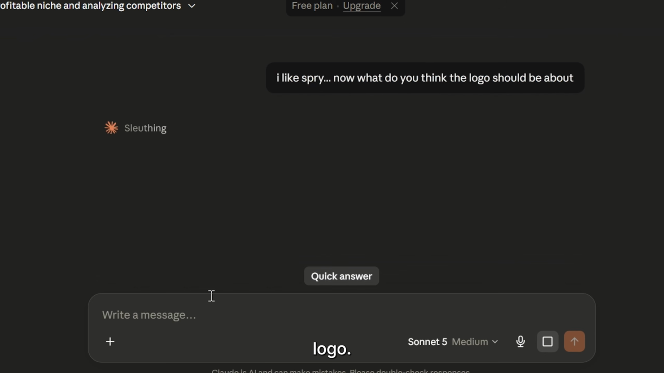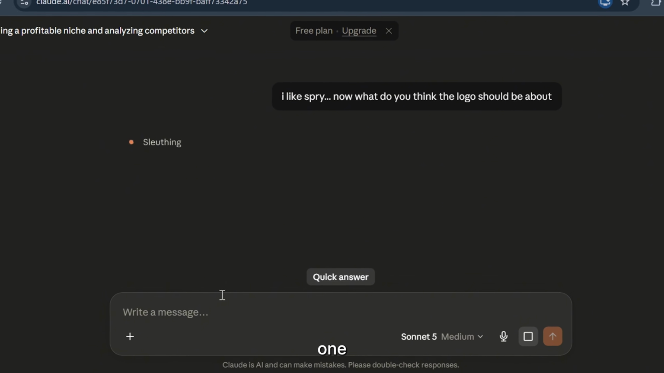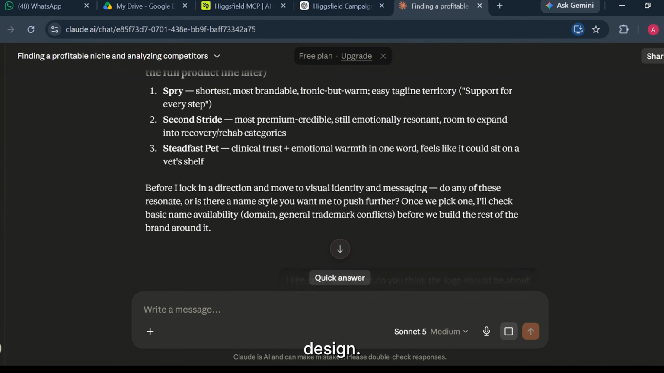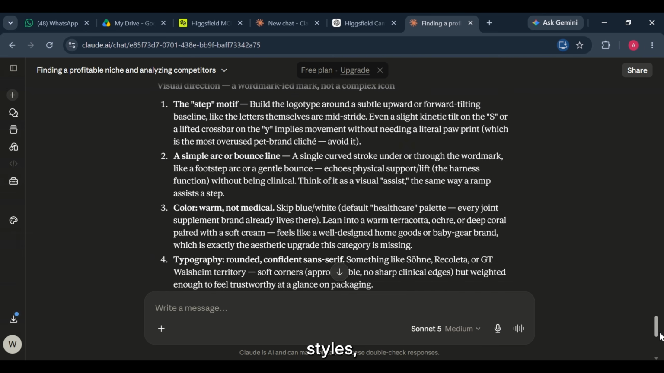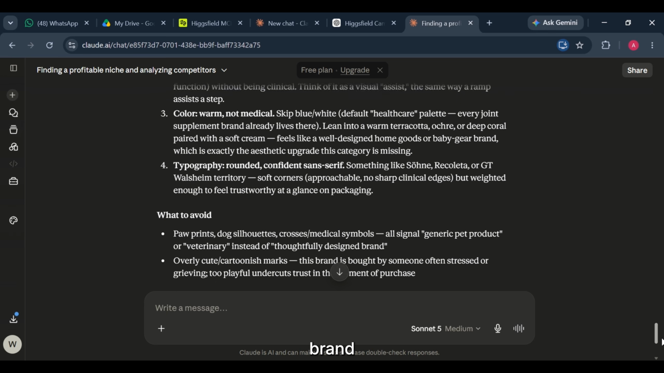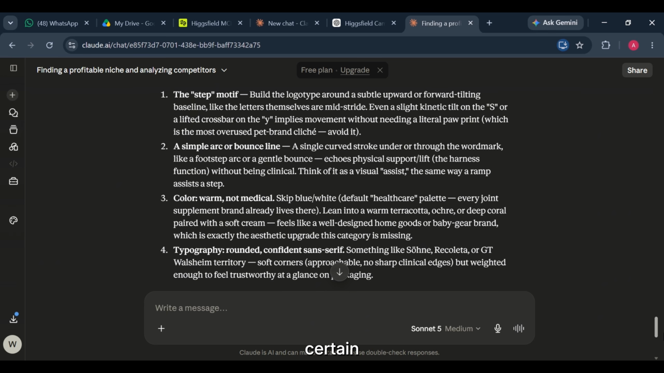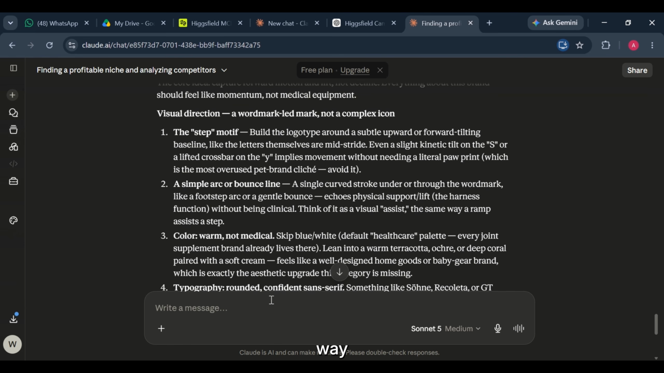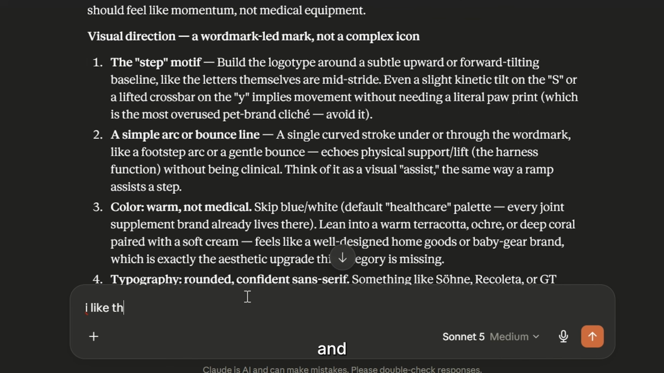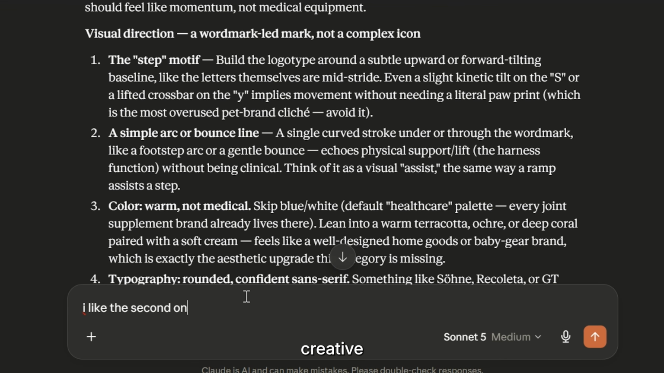Now the logo. This wasn't about pressing one button and magically getting the perfect design. It was much more collaborative than that. We're discussing different styles, different symbols, different directions the brand could take. Claude explains why certain ideas work better than others, and how each design would influence the way people perceive the company. It's less like using a logo generator, and more like brainstorming with a creative director.